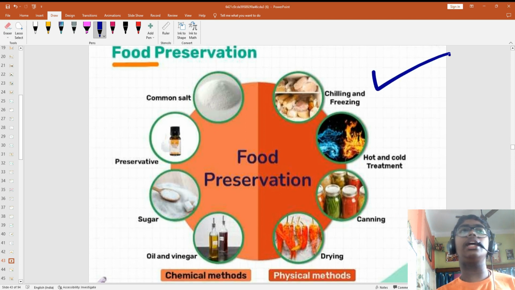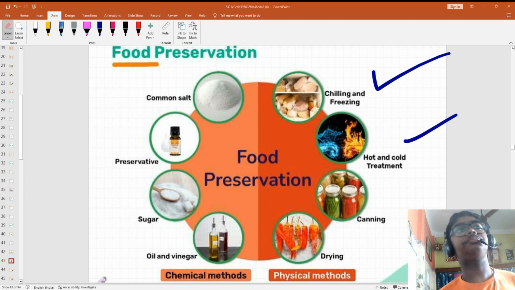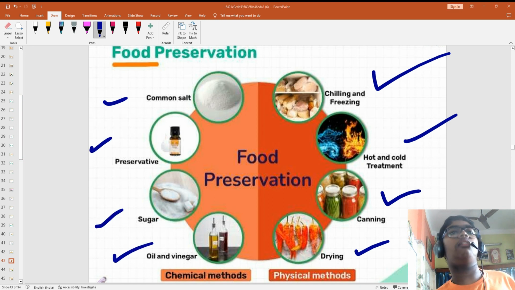Physical methods like chilling and freezing, hot and cold treatment, canning, drying, and chemical methods: common salt, preservatives, sugar, oil, vinegar. Now let me tell you each one by one.